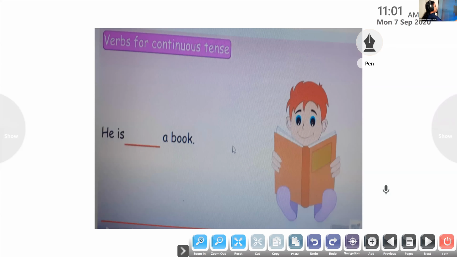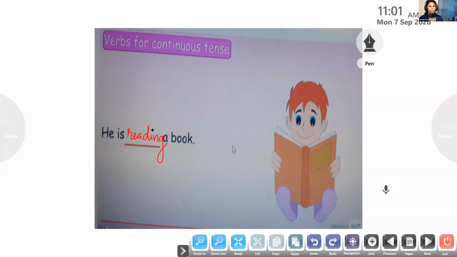Here you can see the picture. What is the action going on here, Nora? What is the boy doing there? Read. Read can be right here. The action is still going on, so it is a continuous process. So what do we have to write here? Reading. Very good. He is reading a book and the action is continuous and it is still going on